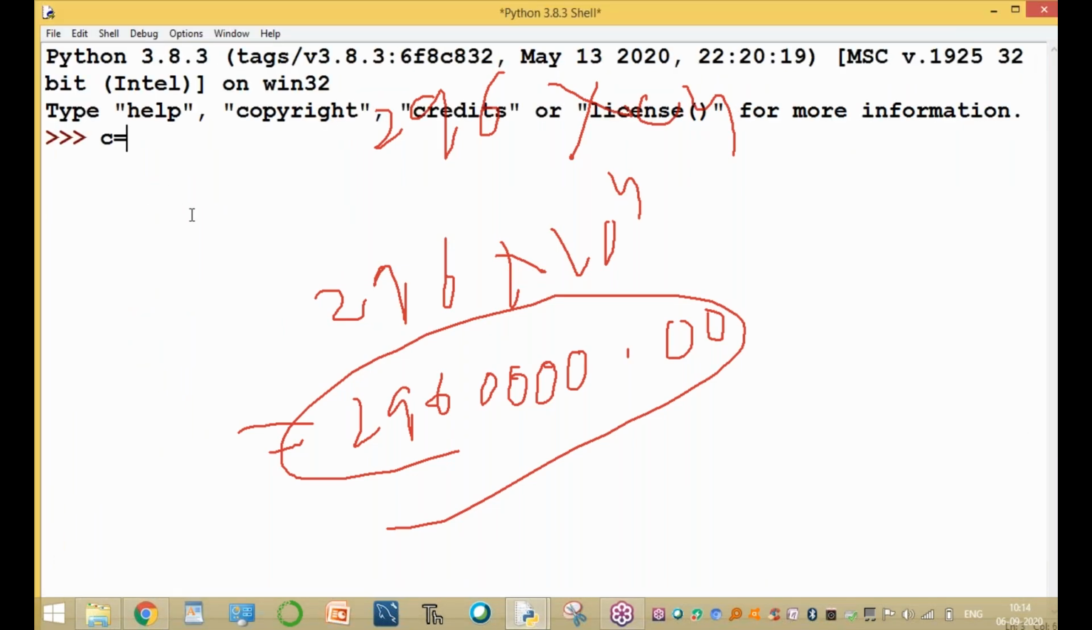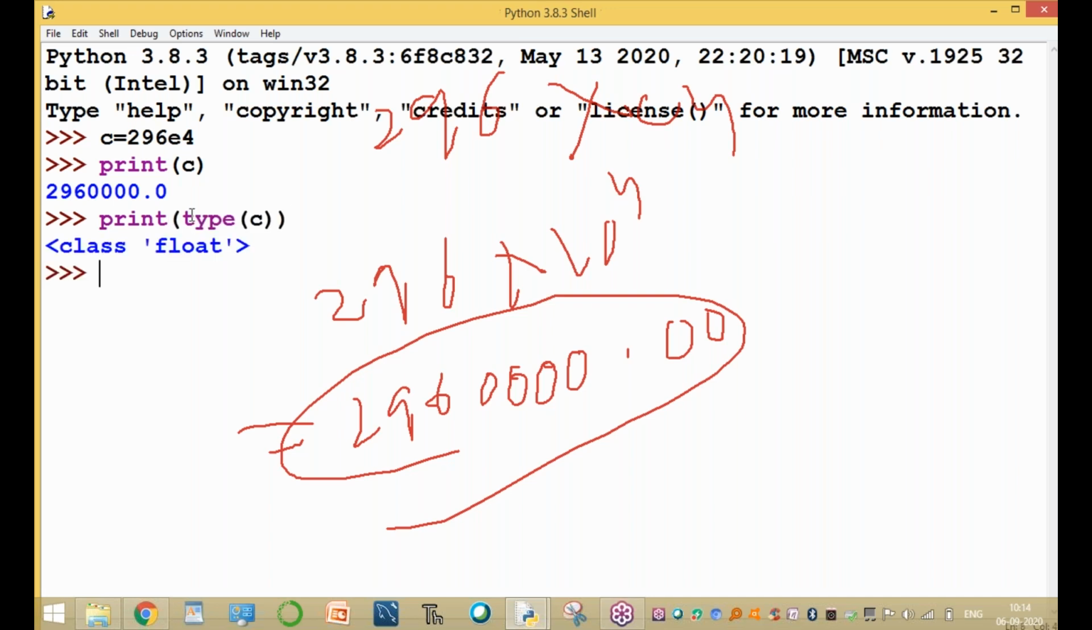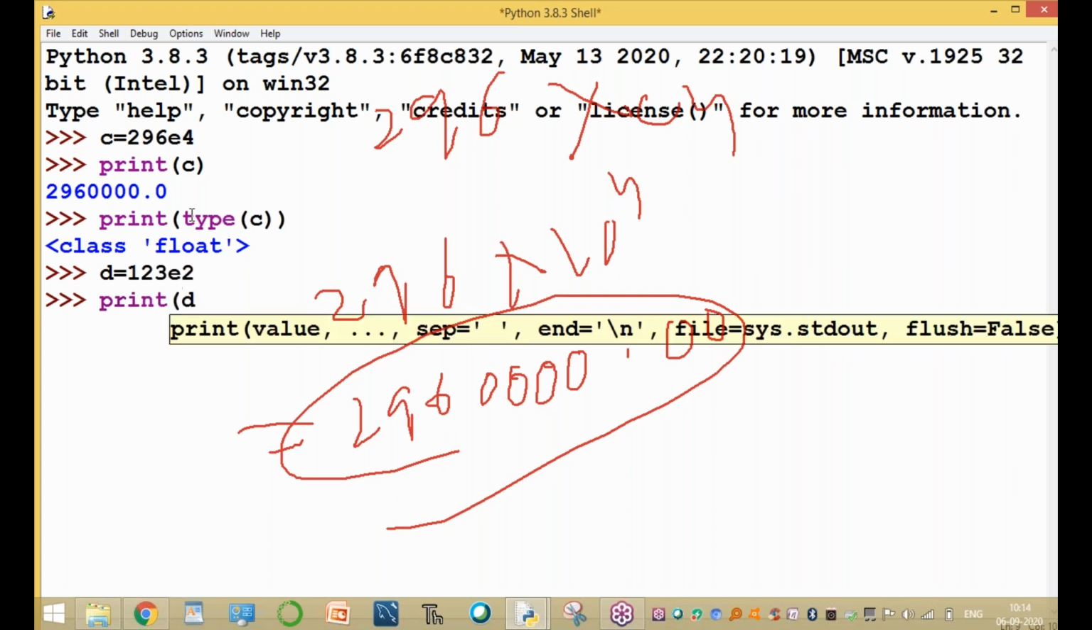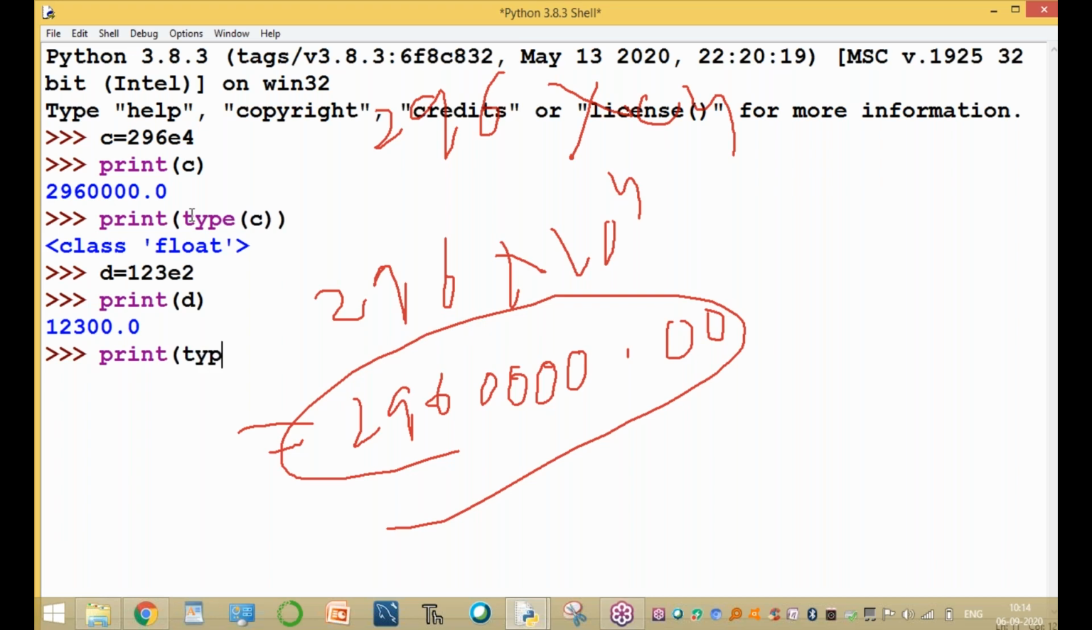C equal to 296 E4. Print of C. Print of type of C. Okay. For example, D equal to 123 E2. Output is 123. Print of D, print of the type of D, it is also a float data type.